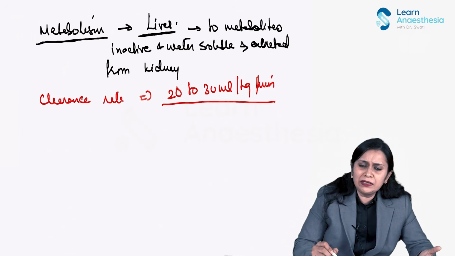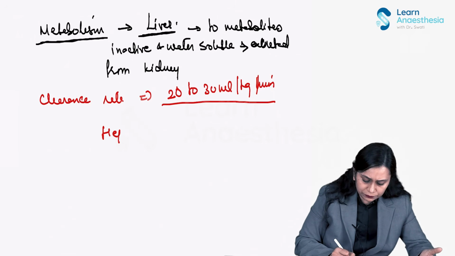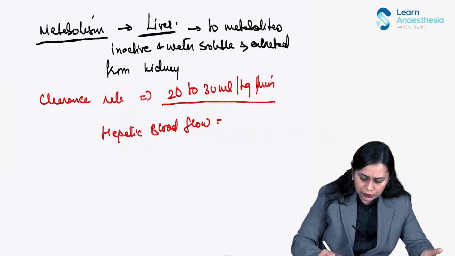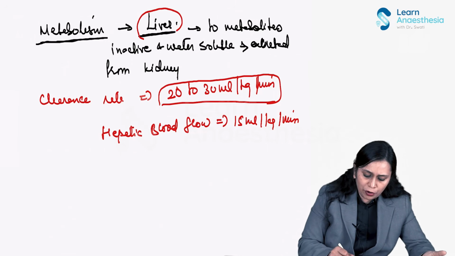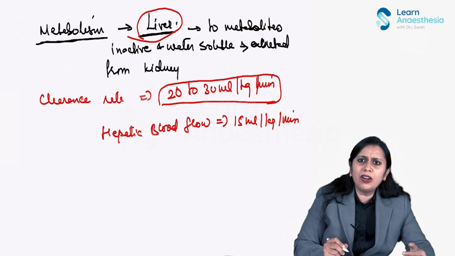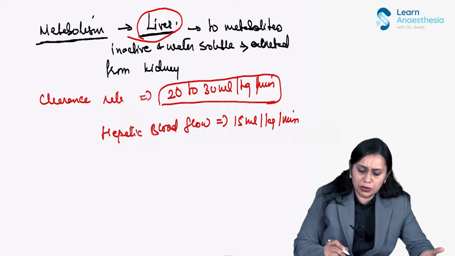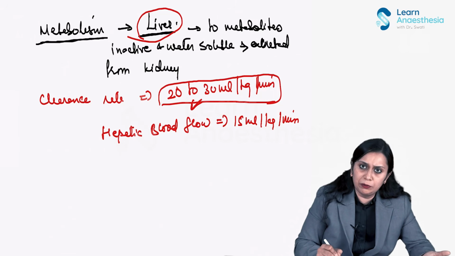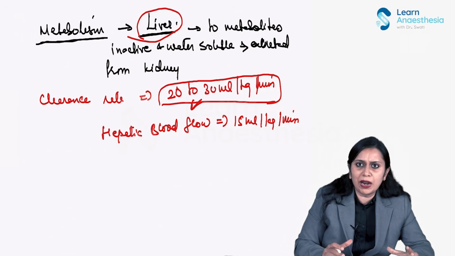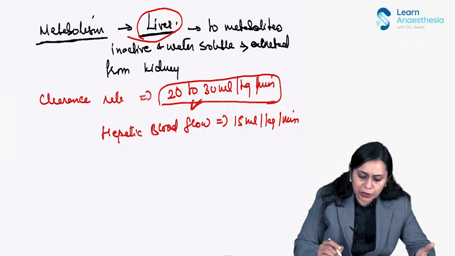And this high clearance rate does not match the hepatic blood flow. The hepatic blood flow is 15 ml per kg per minute, but the clearance rate of propofol is 20 to 30 ml per kg per minute, and metabolism is from the liver. So the liver is not solely responsible for its metabolism, since the clearance rate is higher than the hepatic blood flow. So there are some extrahepatic sites from which propofol can get metabolized.